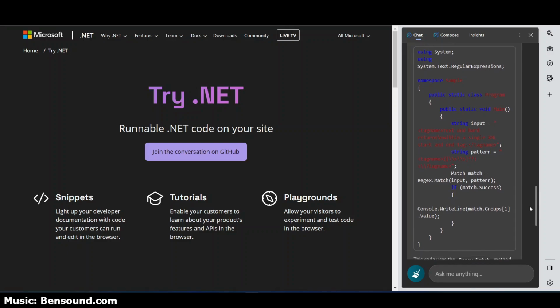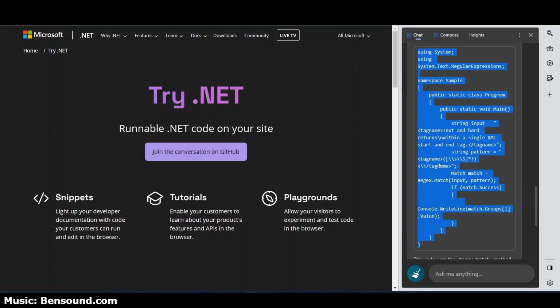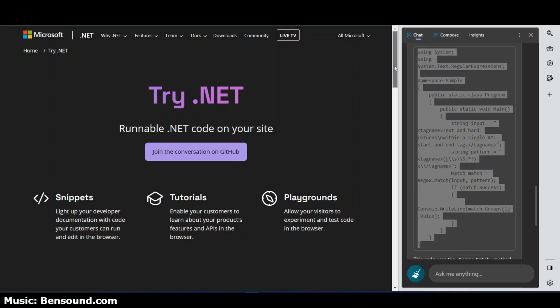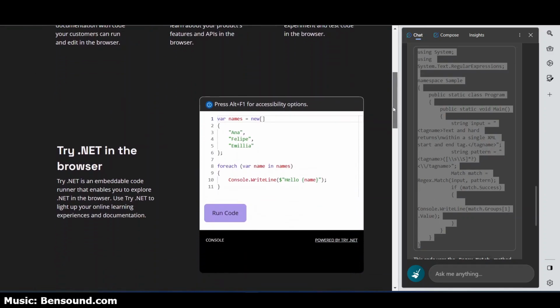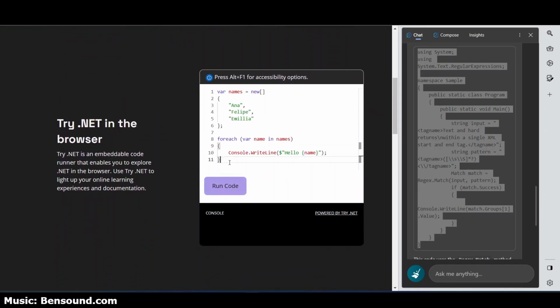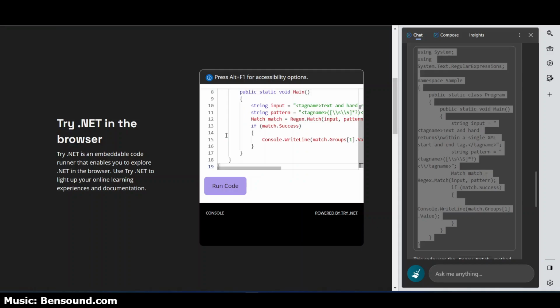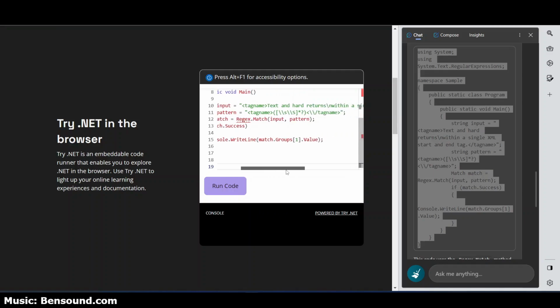One of the products that Microsoft has had out for a while, and I think it's still perhaps beta, but it's available in the browser, is Try.net. And what Try.net allows you to do is actually paste some code in here and run it. So let's see, just for example purposes here, if this code is runnable in Try.net.